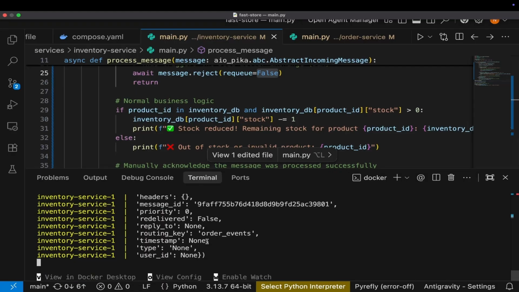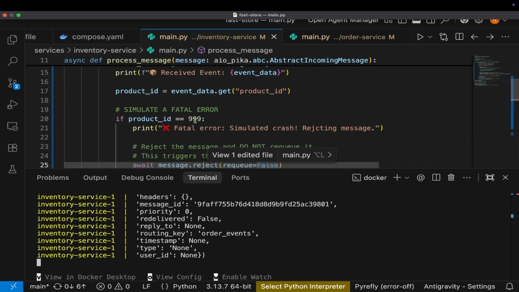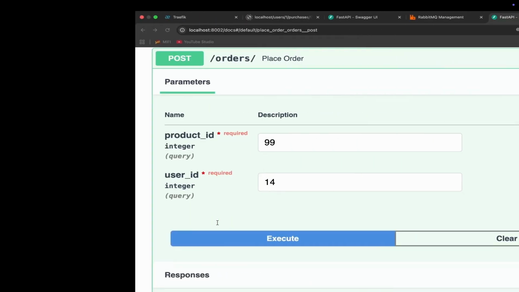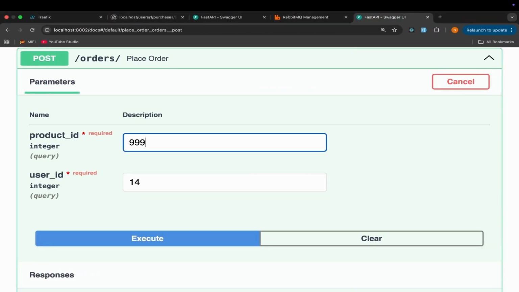Now I'm going to try for a product 999, because I want to simulate the fatal error. Execute. Let's look at the logs.